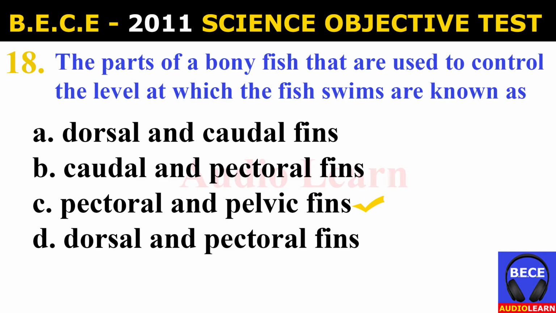Number 18. The parts of a bony fish that are used to control the level at which the fish swims are known as A. Dorsal and caudal fins, B. Caudal and pectoral fins, C. Pectoral and pelvic fins, D. Dorsal and pectoral fins. And the answer is C. Pectoral and pelvic fins.